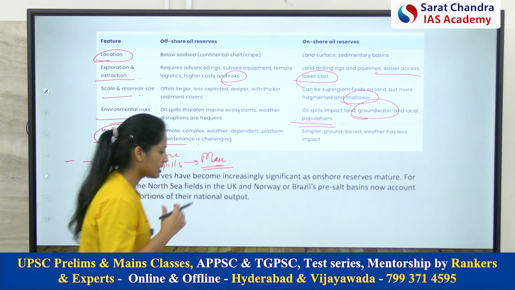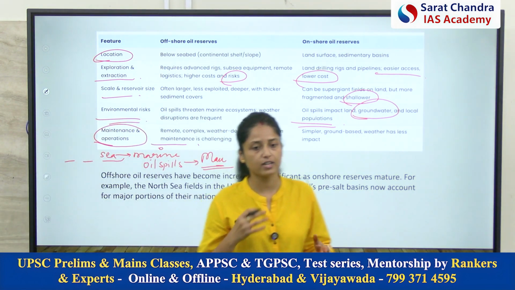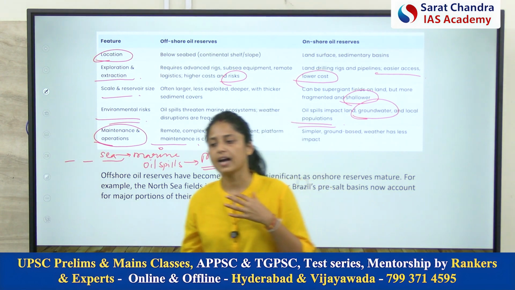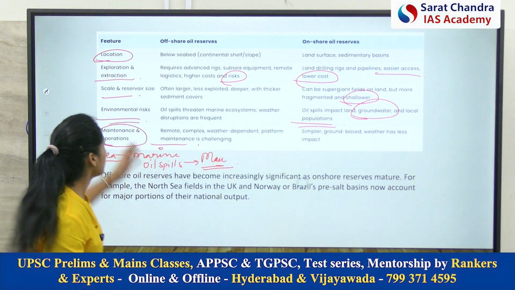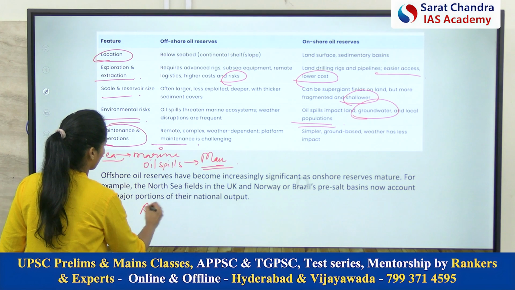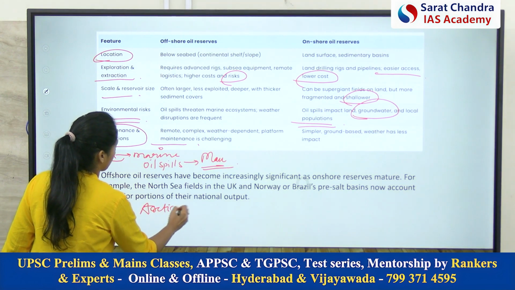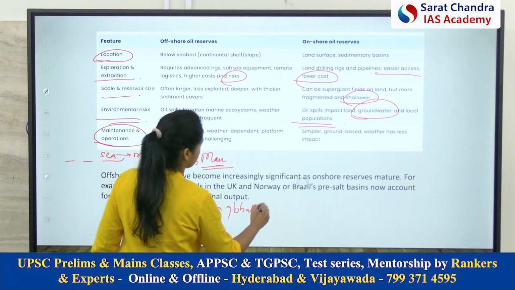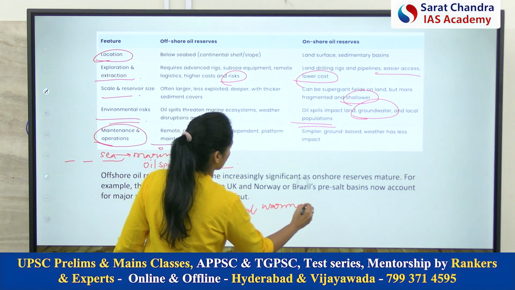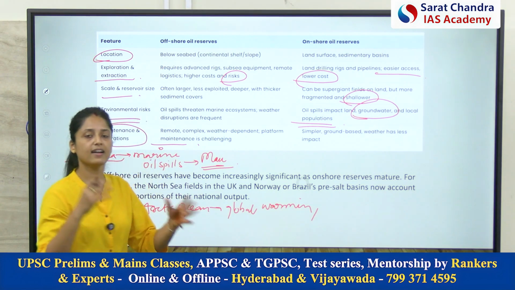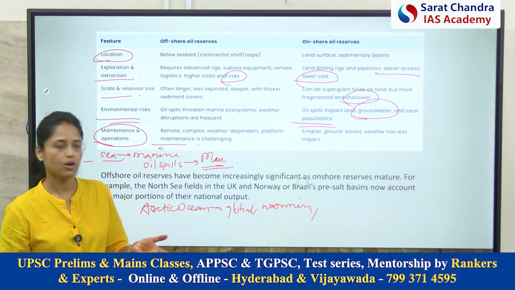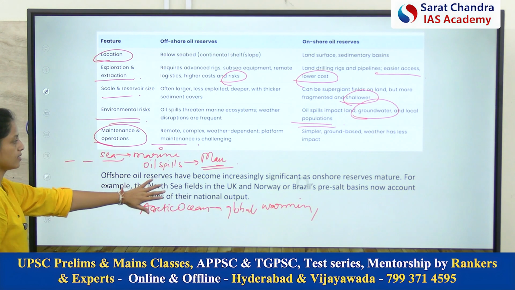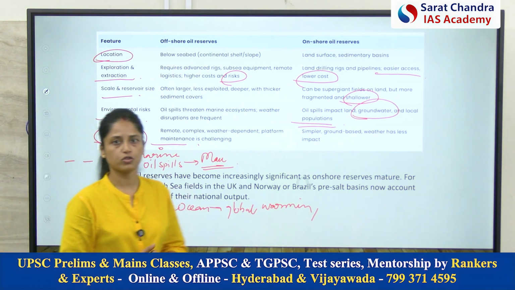And recently, there is various news that countries are competing among themselves to exploit the oil reserves of the Arctic Ocean because of global warming. Because of global warming, the ice is melting and the reserves are coming to the surface. So this is the main importance of offshore oil reserves.